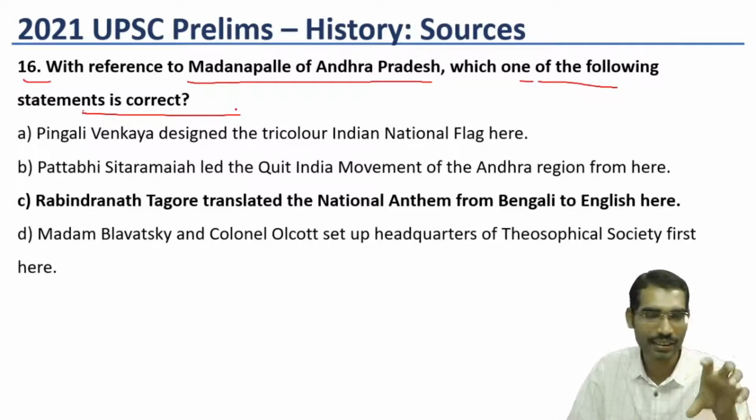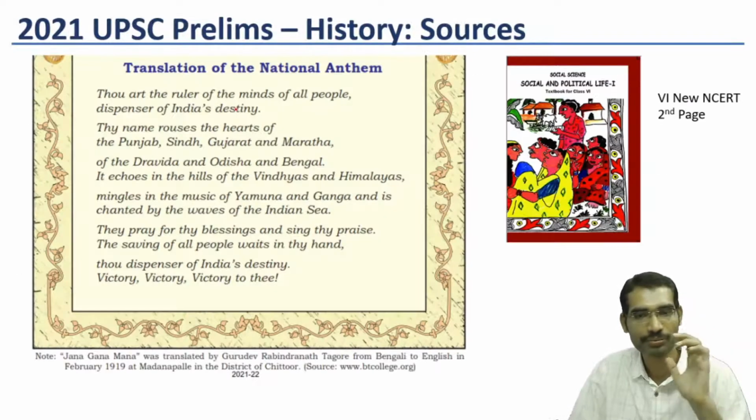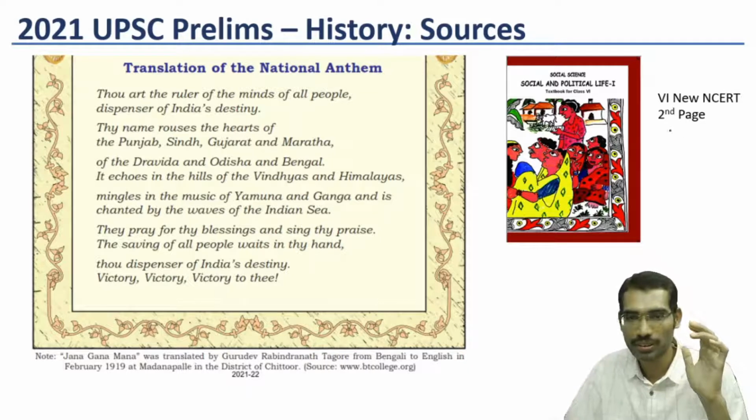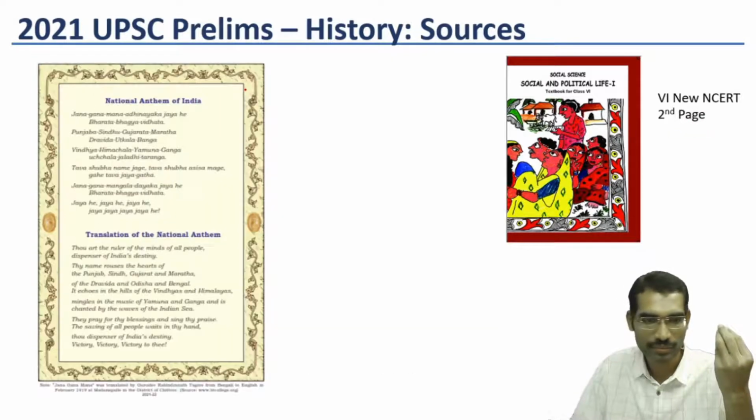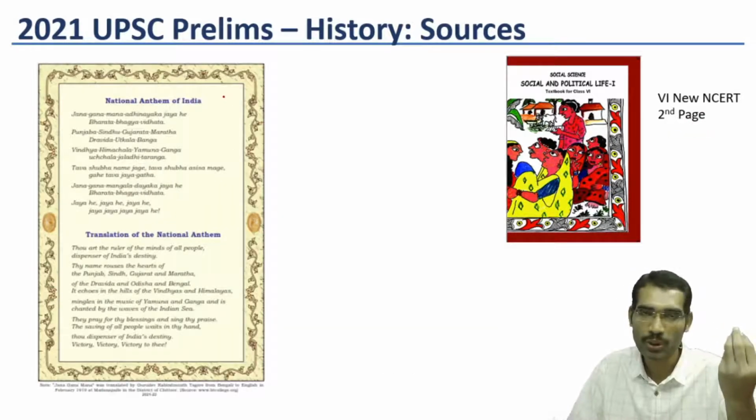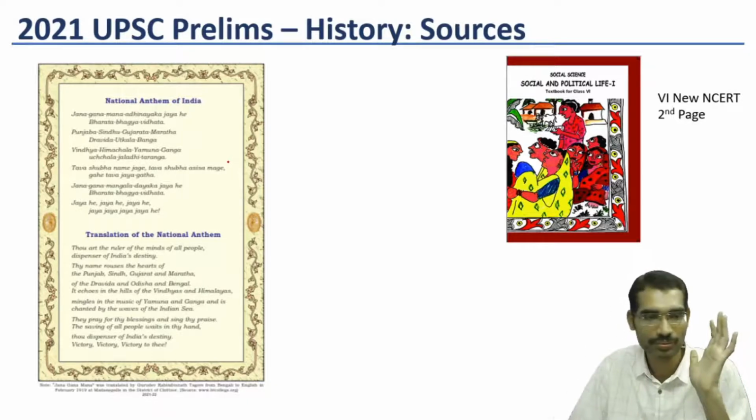I categorized this as a difficult one because most of the students will not observe this part. Here there is a book, 6th standard. In the 6th standard NCERT, on the second page itself, this image is there. In most books, either the national anthem or Vande Mataram or the national pledge is displayed on the second or third page itself.